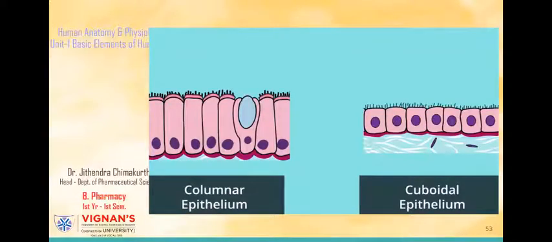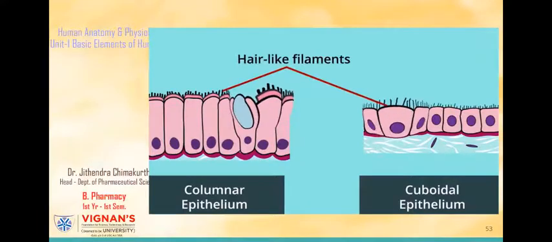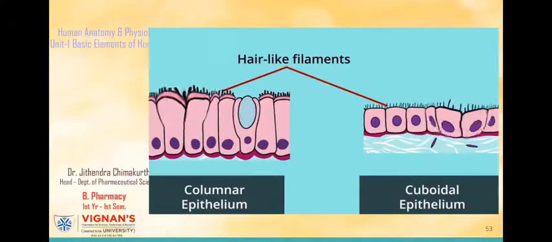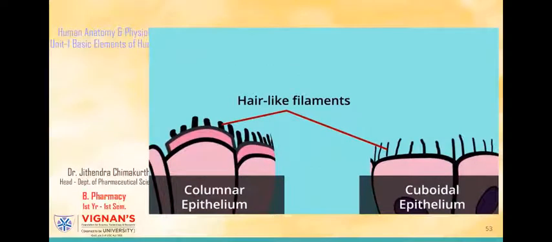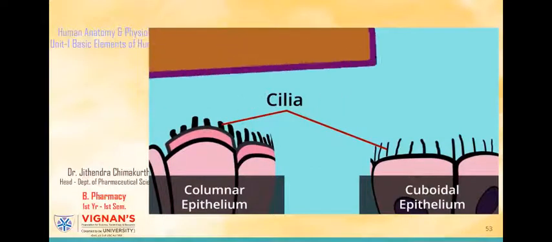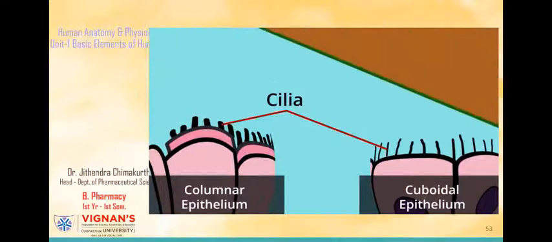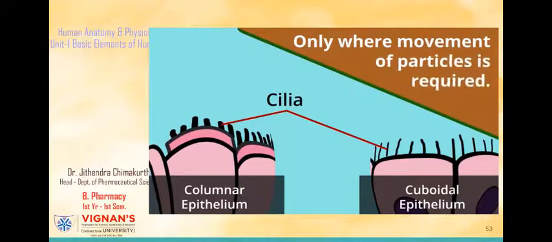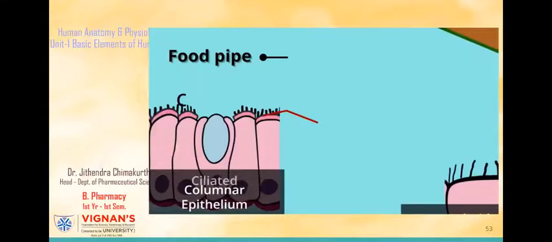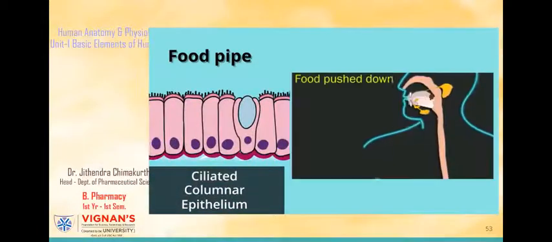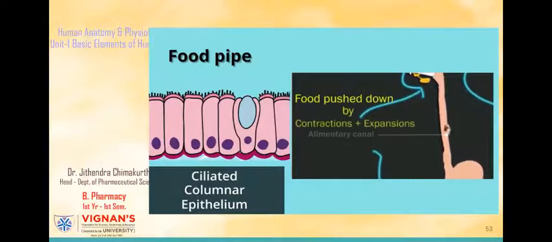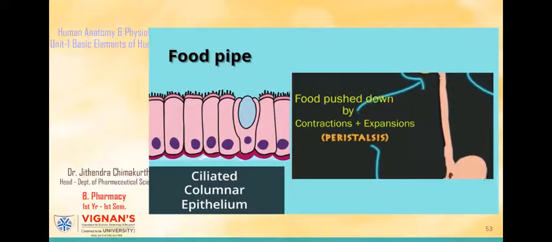Cuboidal and columnar epithelial cells have hair-like filaments on top of each cell. These hair-like filaments are called cilia. But note that not all cells in cuboidal and columnar tissue have cilia on them. Just a few places in our body where movement of particles is required. For example, the food pipe in our body has ciliated columnar epithelium, as it has to help in pushing the food downwards into the stomach.